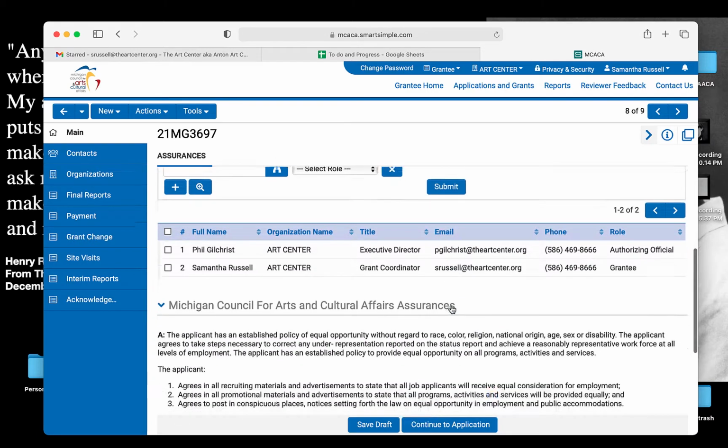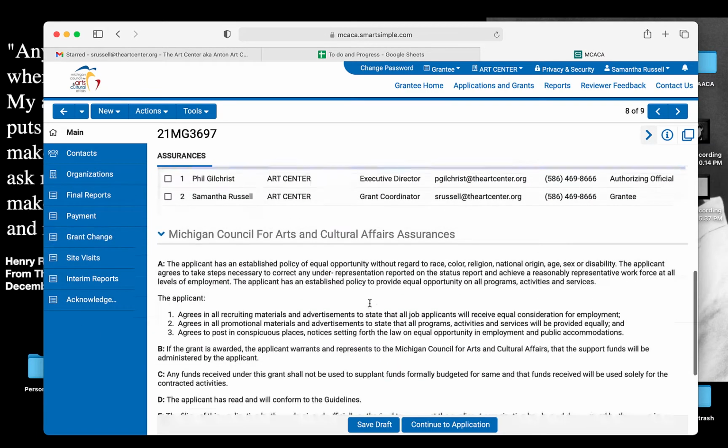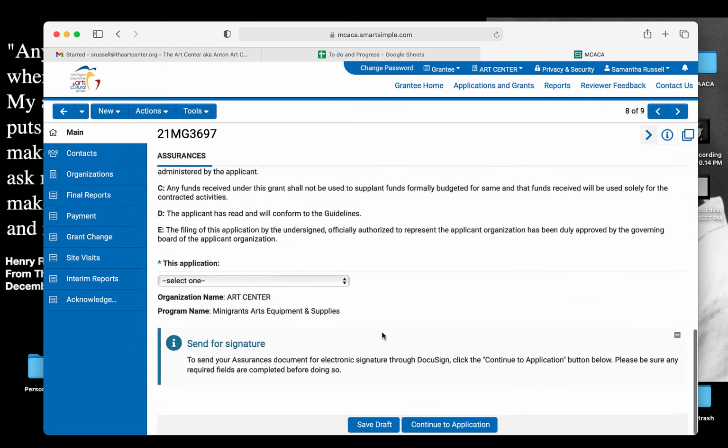Click that submit. Populates below. Double check the information. Here we go. This one's more pertinent.